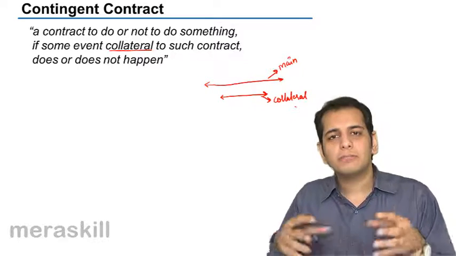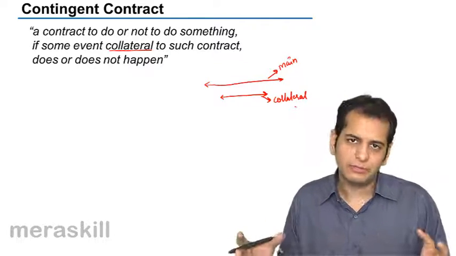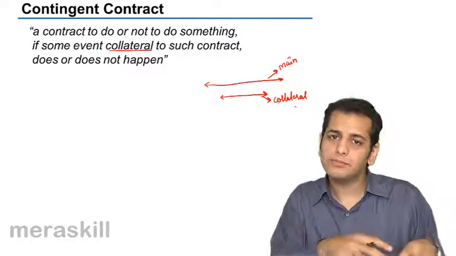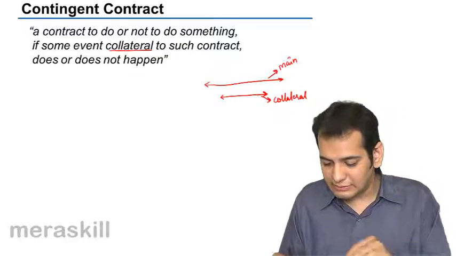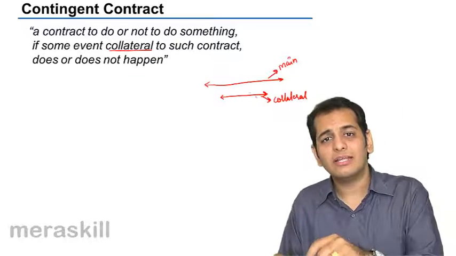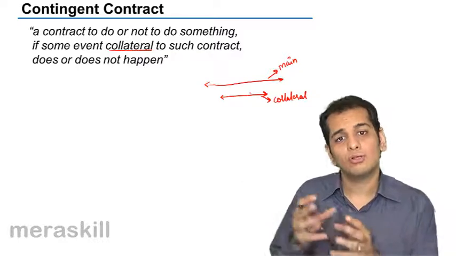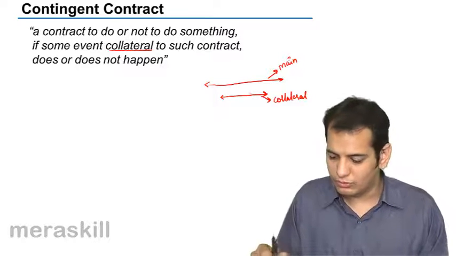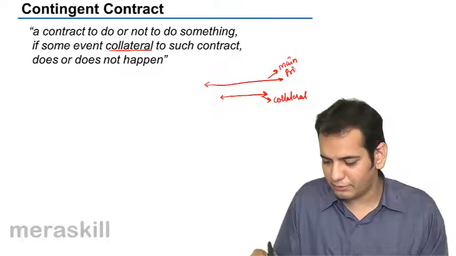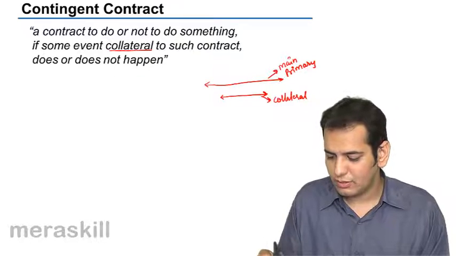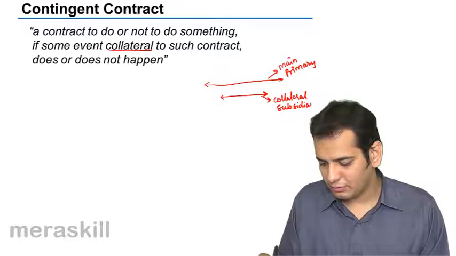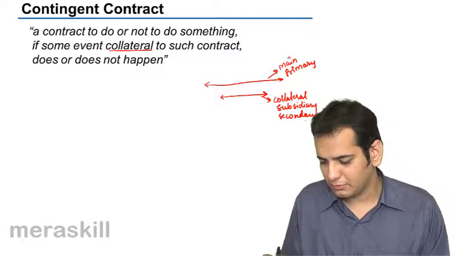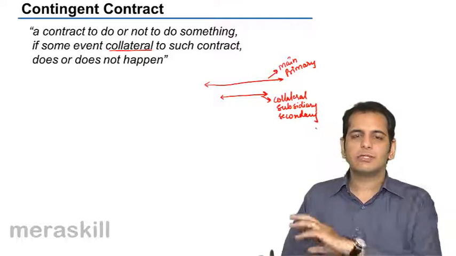So when one person does something, we call it an operation. When many people do it, it becomes cooperation. So here also collateral means something which is running along with the main or the primary thing. So this main thing becomes the primary thing and this becomes subsidiary or secondary. It becomes secondary.